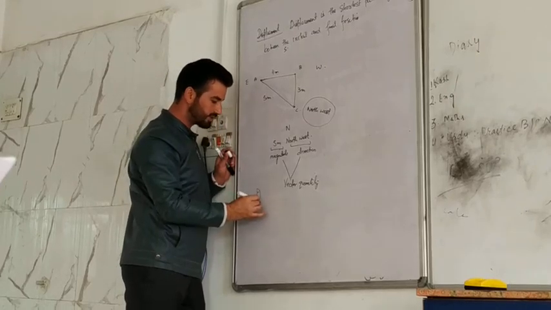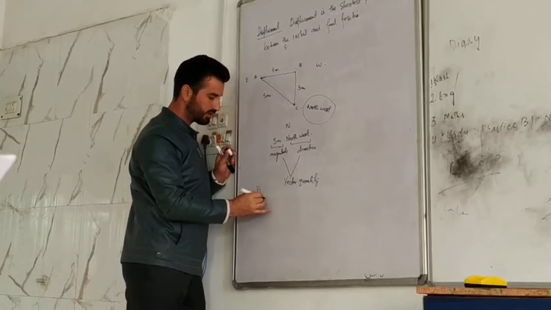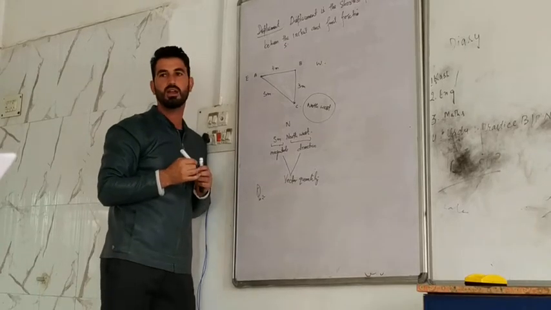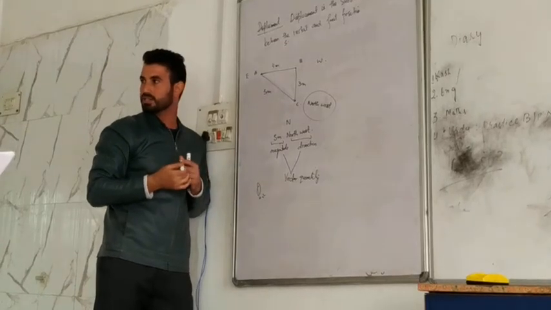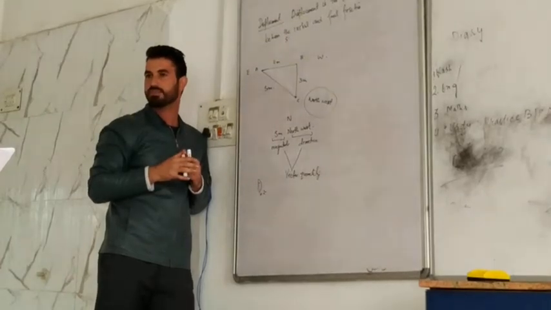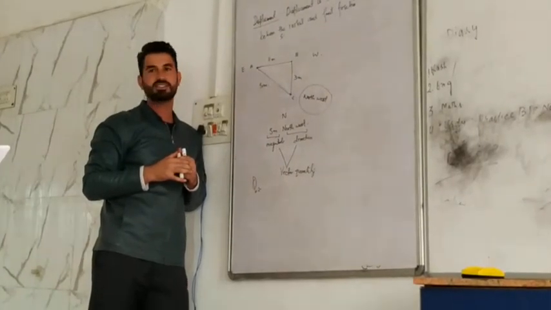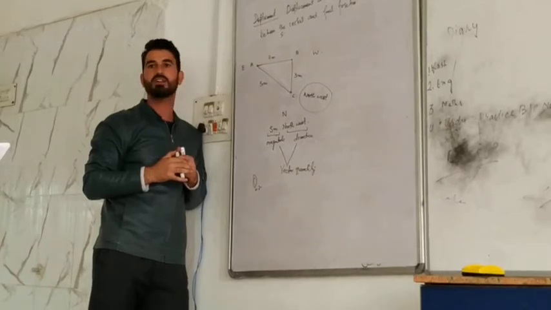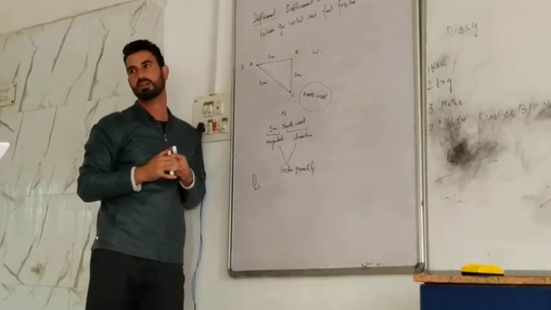Okay, now I have a question for you. If you have understood each and everything, I have a question. What is the condition for an object when distance is always equal to displacement?